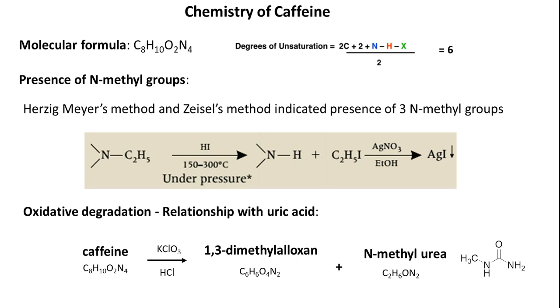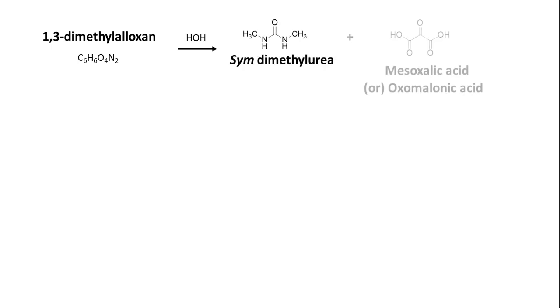N-methylurea is a known compound at that time, but 1,3-dimethylalloxan is not a known compound. So they wanted to know the structure of the alloxan. After obtaining it, to determine the structure, 1,3-dimethylalloxan was taken and a hydrolytic reaction was done to obtain 2 simple compounds which are known at that time. One of them is symmetric dimethylurea, the second one is mesoxalic acid, or we call it oxomalonic acid, 2-oxomalonic acid. Both these compounds are known at that time.